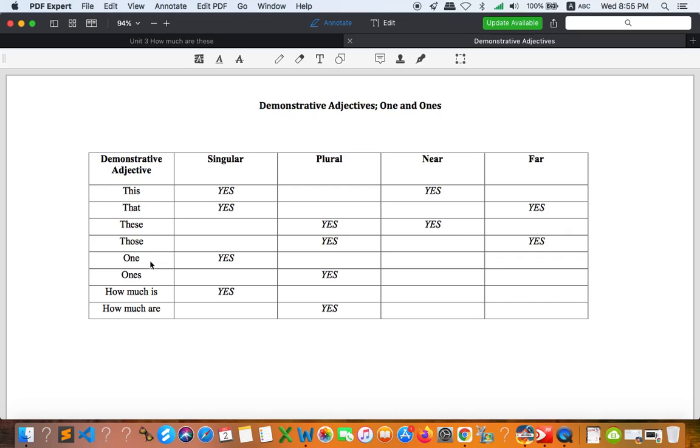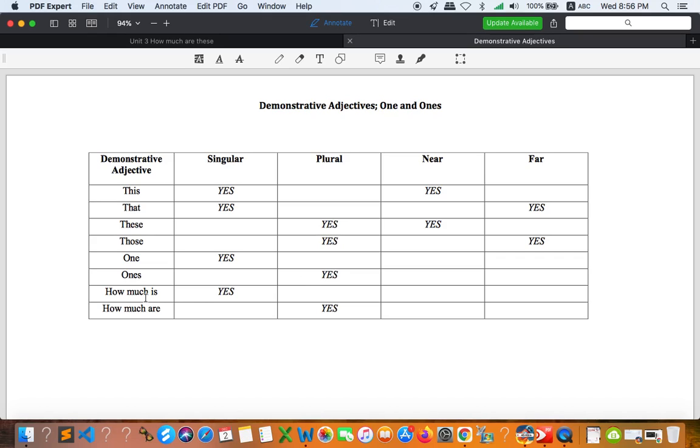As I explained a little bit earlier, we use one with a singular noun, so we refer to the item that we already talked about, and that is singular, so we use one. Ones is used with plural. Whenever we talk about any item that is plural, instead of using that item again, we can use ones.